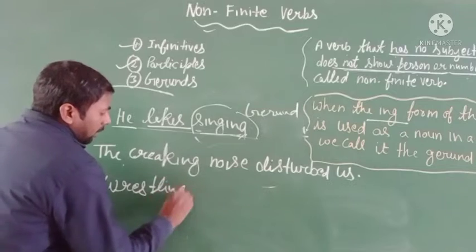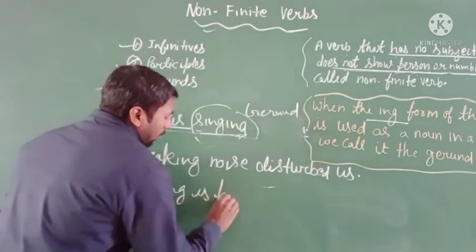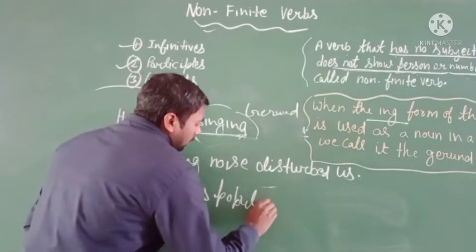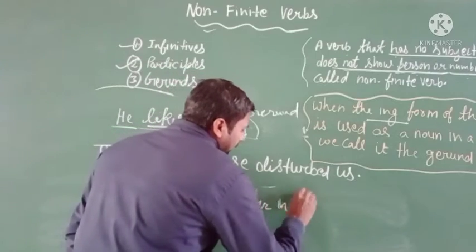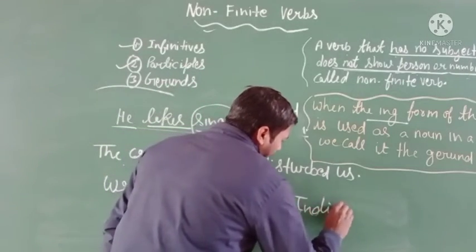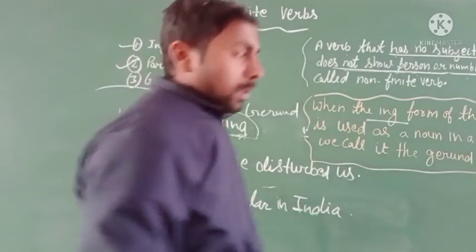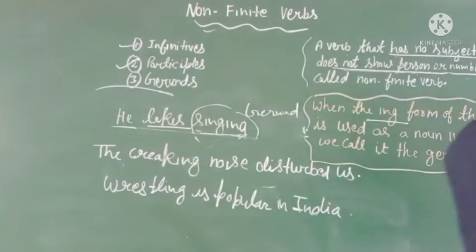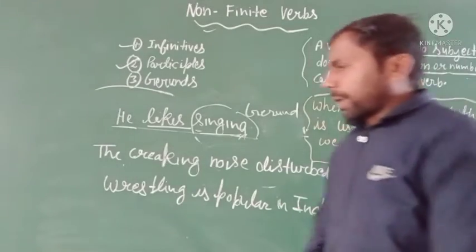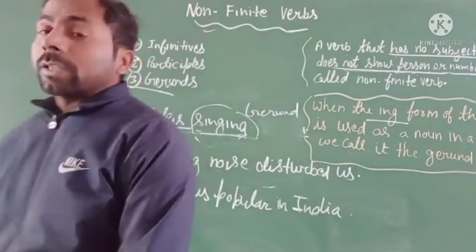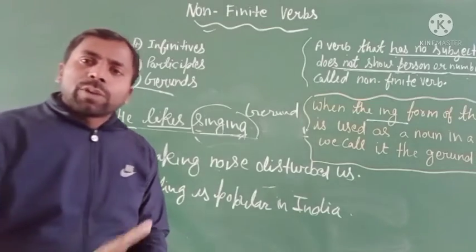Clear? Both sentences are different from each other.